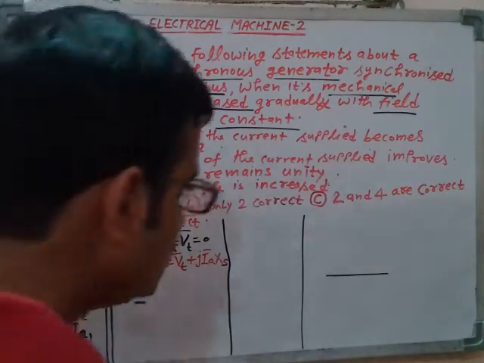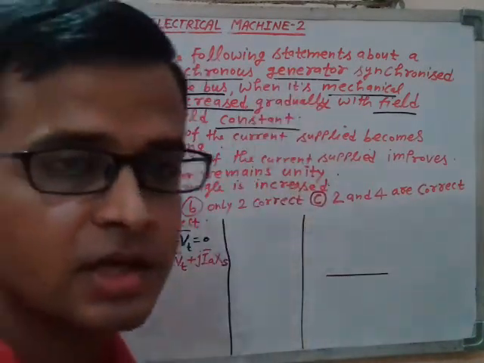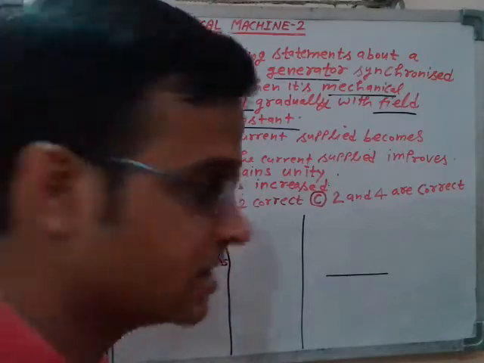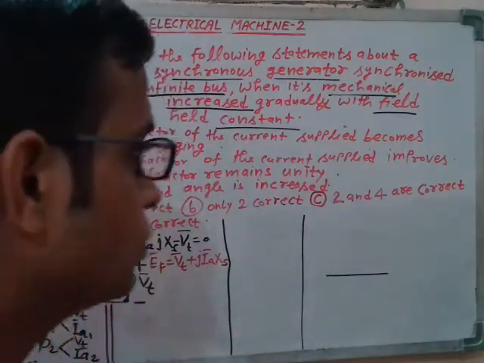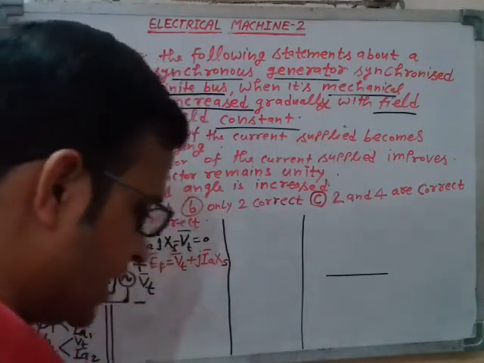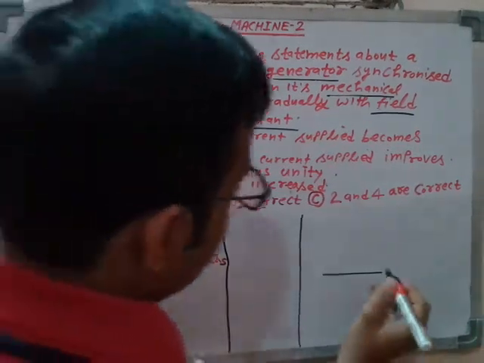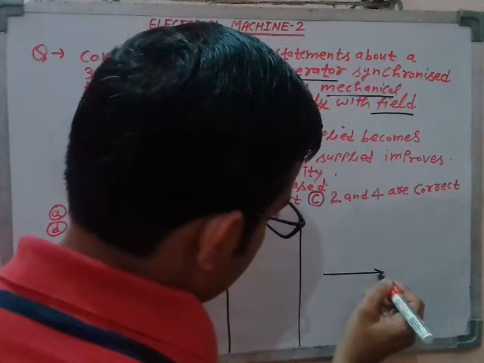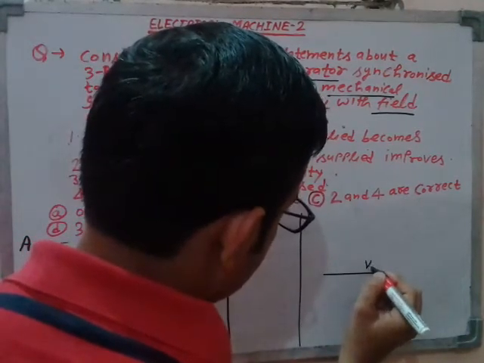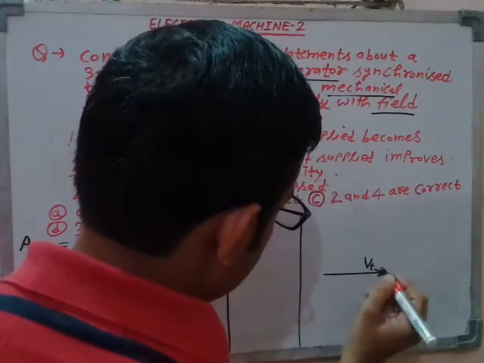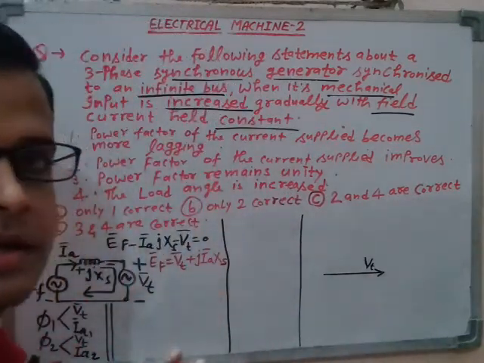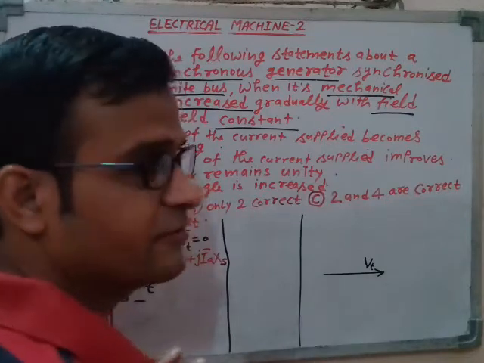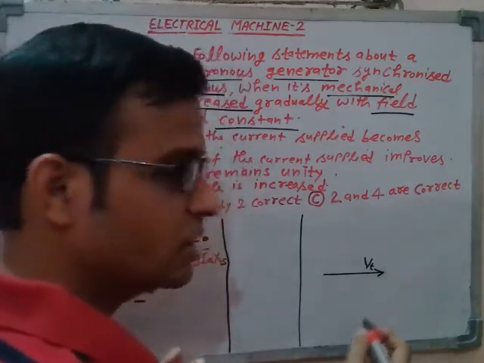So see here, it's a synchronous generator. And like I said, it is operating in the overexcited condition, so the initial operating power factor is lagging, right? So at lagging power factor you should start your phasor diagram. So this is terminal voltage Vt, it is taken as reference. You should take terminal voltage as a reference, that means draw it horizontally with 0 angle.